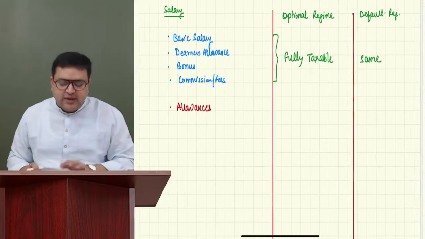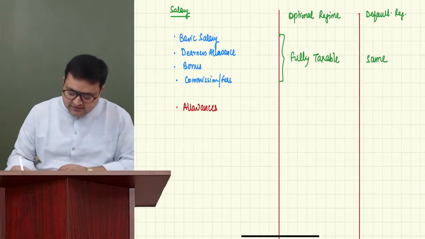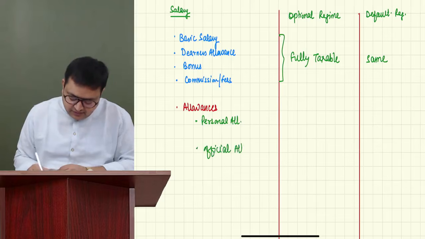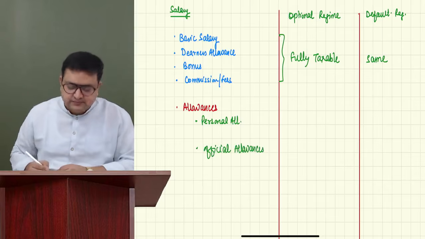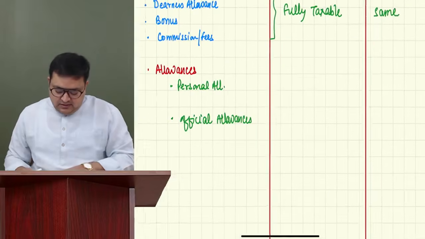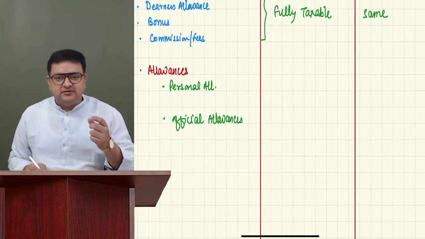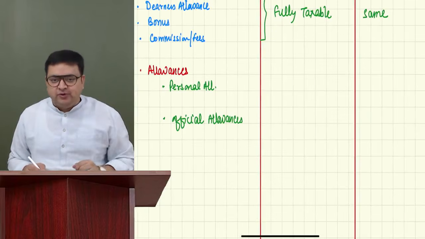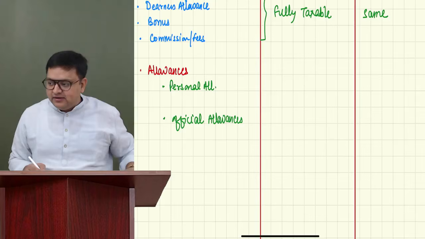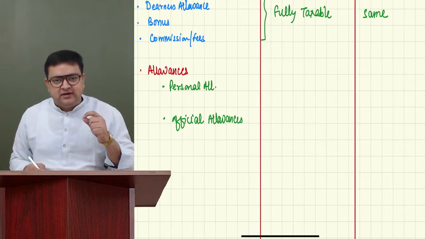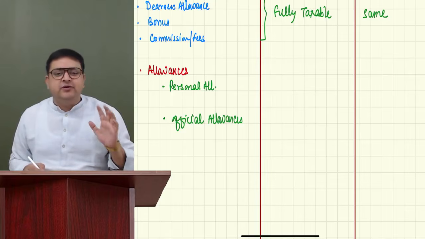There are actually two types of allowances. One is personal allowances. Second is official allowances. Let me first talk about official allowances. What are official allowances? These are not for the benefit of the employee. They are provided by the employer so that the employee can incur these expenses on official duties only.